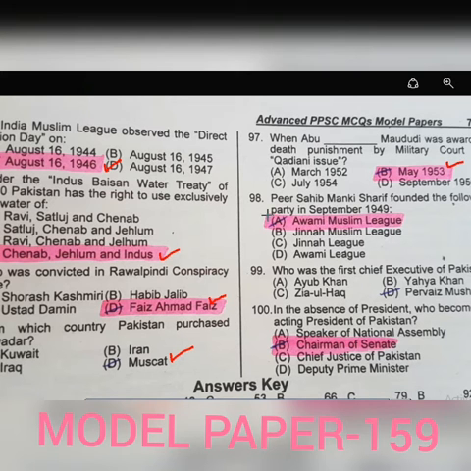Next one is, when was Abul Ala Maududi awarded the death punishment by a military court on the Qadiani issue? May 1953. Next one is, Pir Sahab Manki Sharif founded the following party in September 1949. The party name is Awami Muslim League.